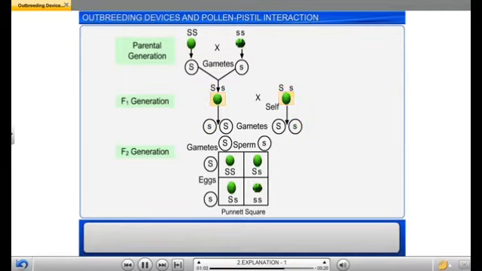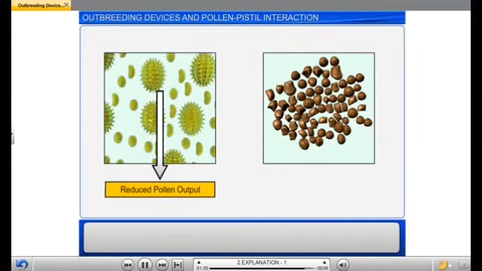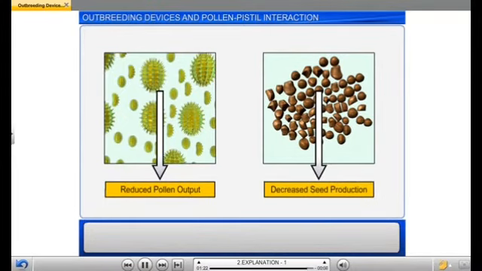In some species, the pollen that is released and the receptive stigma are not synchronized. That is, either the pollen is released much before the stigma becomes receptive, or the stigma becomes receptive much before the release of the pollen. So a lot of variations are created by the plant itself.